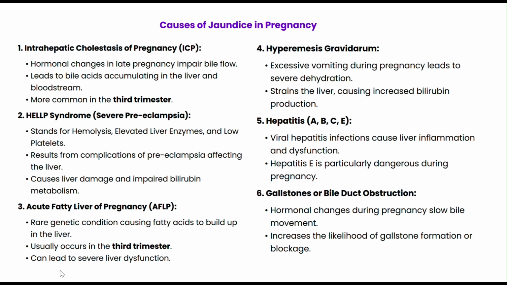Finally, gallstones or bile duct obstruction can also cause jaundice during pregnancy. Hormonal changes during pregnancy slow the bile movement, increasing the risk of gallstone formation or bile duct blockage. These issues obstruct the flow of bile, resulting in the accumulation of bilirubin.